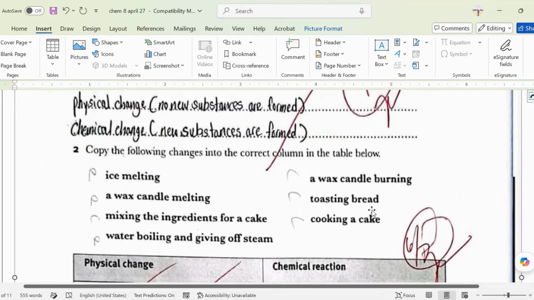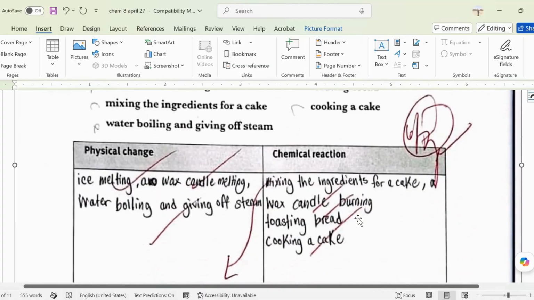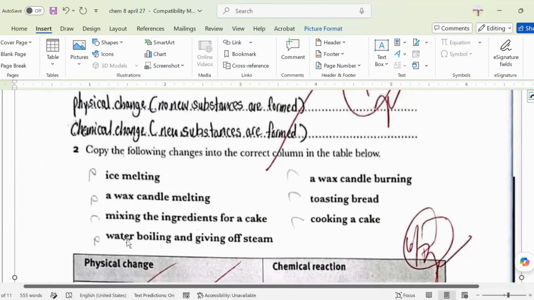Toasting of bread. Physical. No, it's a chemical reaction. Like every time that you cook something, it's definitely a chemical reaction. So toasting bread is a chemical reaction.